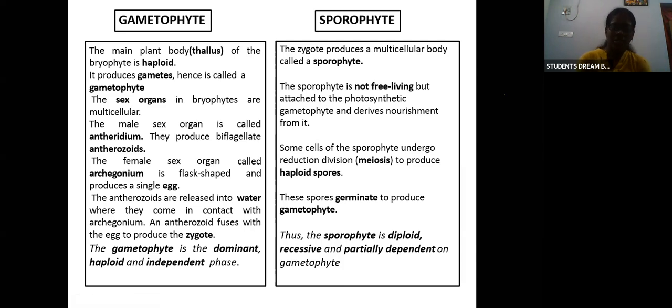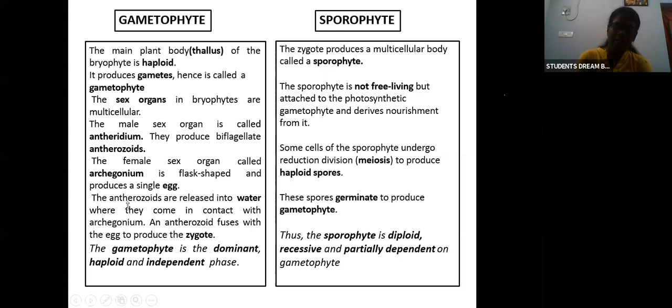So it is a flask shaped structure. Flask மாதிரி இருக்கும். In the bottom, on the swollen side, there will be a cell, and on the top, elongated side, it will have a stalk மாதிரி ஒரு structure இருக்கும். So that is called archegonia. In the swollen side it will have a single large egg. Okay, so the anthrozoids are released into the water, where they come in contact with the archegonium.